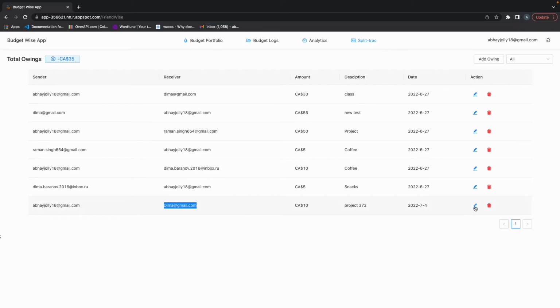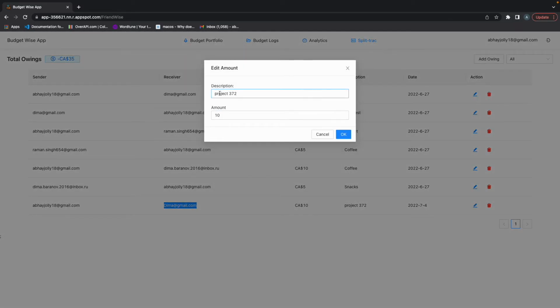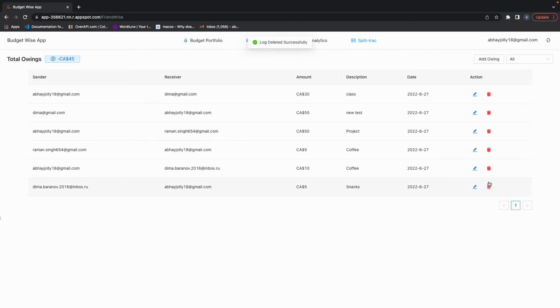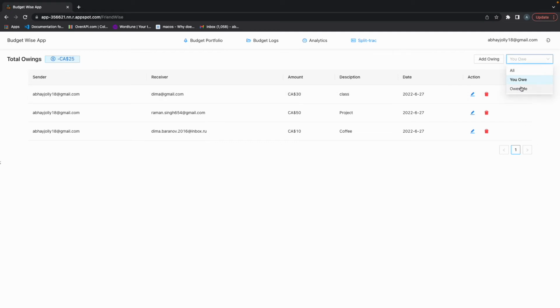You have the ability to edit these logs. So let's say if I don't owe $10, I may owe $20. I can just click on OK, and it gets updated, and even the total owing gets updated. I also have the ability to delete it by clicking on this. Make sure that you don't delete it by mistake, and then you can delete it like this. You also have an ability to check all the logs of what you owe and all the logs of what people owe you, and that's how this application works.